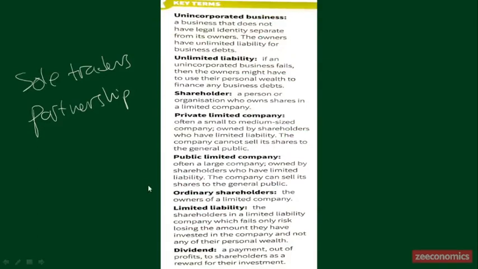Okay, but the problem is this private limited company cannot sell these shares to the public because they are not going public yet. Okay, next we have a public limited company.